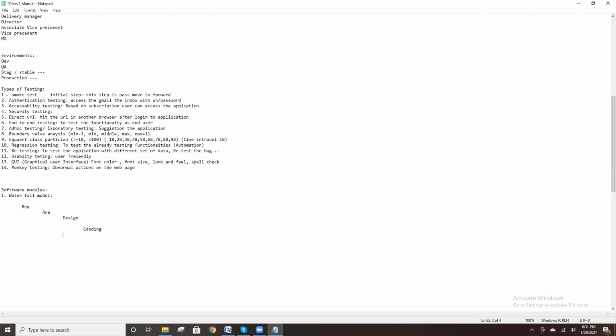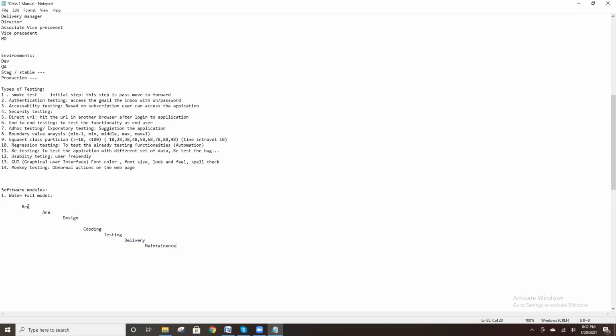Testing. Coding, testing. Delivery. So these are the phases available in SDLC.